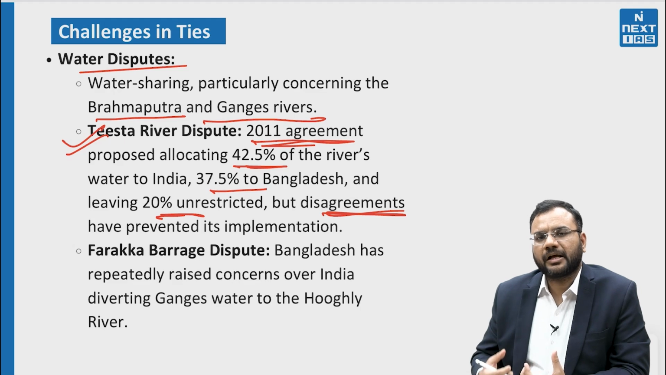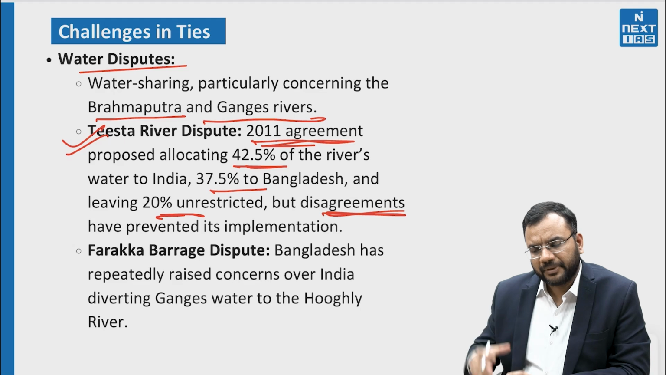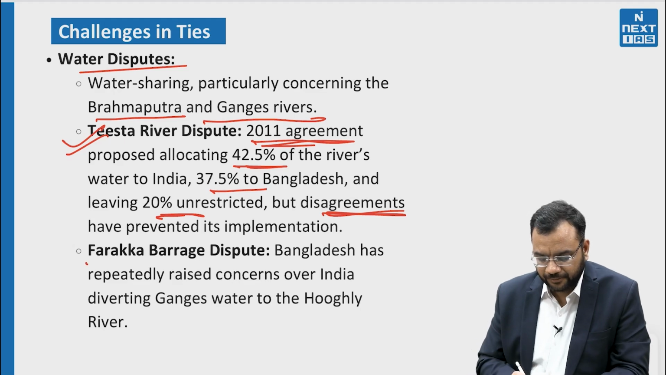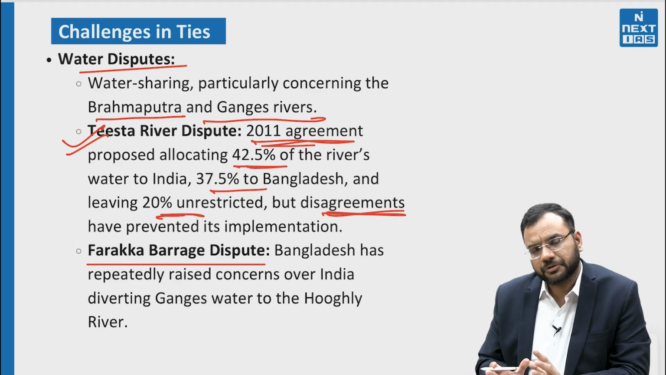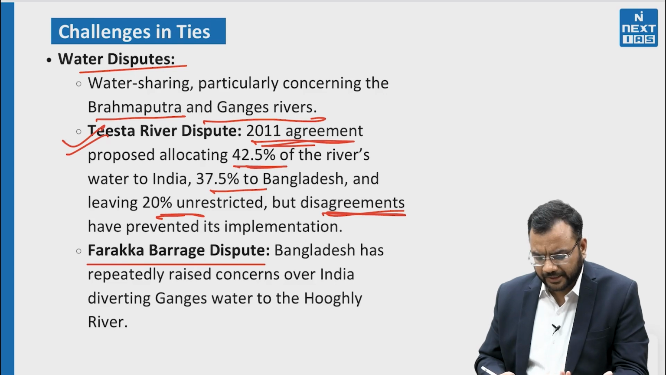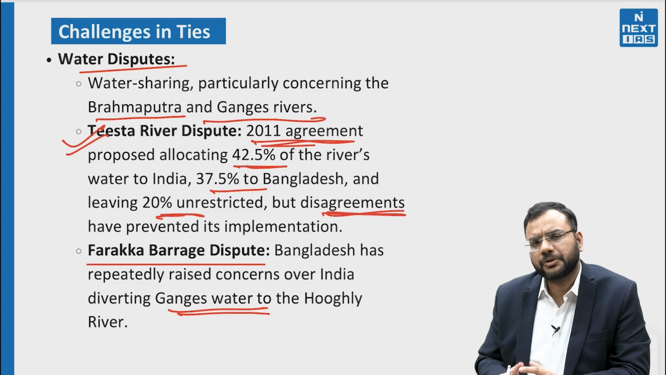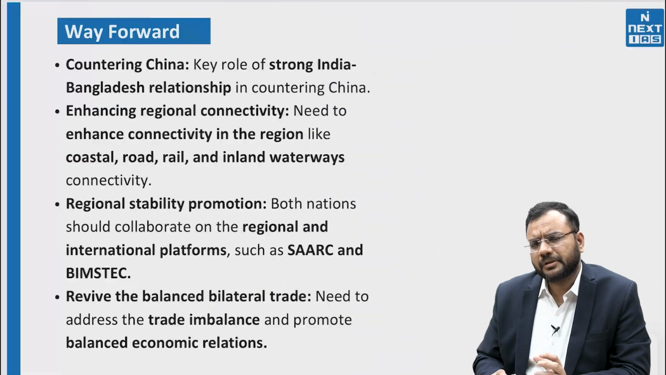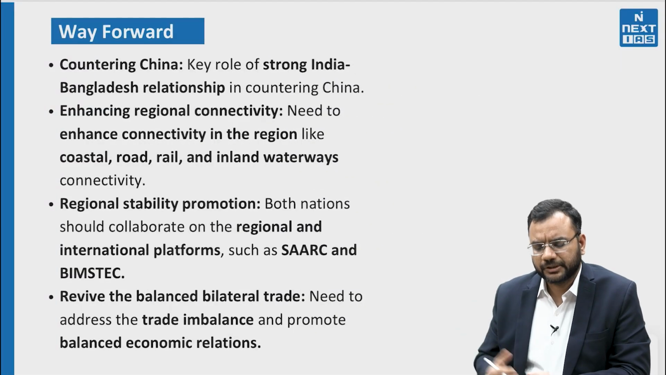From time to time there are talks that this will be taken up and implemented by both countries. Then the Farakka barrage dispute is also there, in which Bangladesh from time to time raises concern that India diverts Ganges water to the Hooghly river. So this is particularly regarding the water dispute.